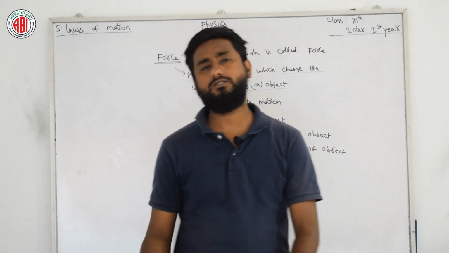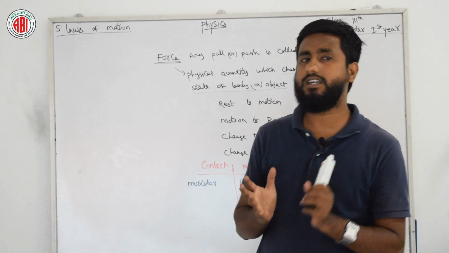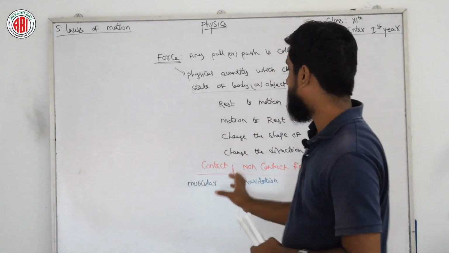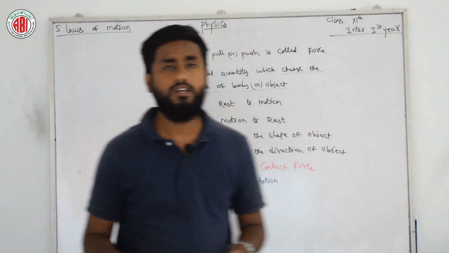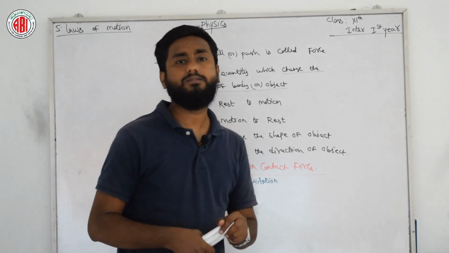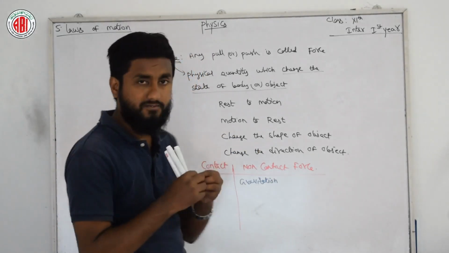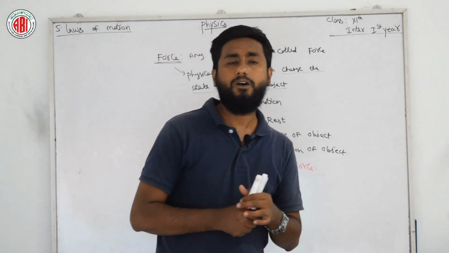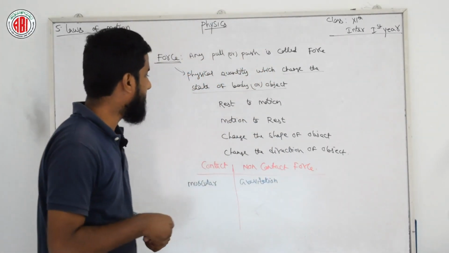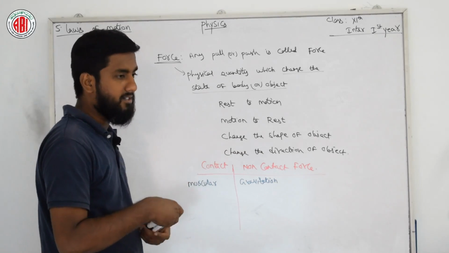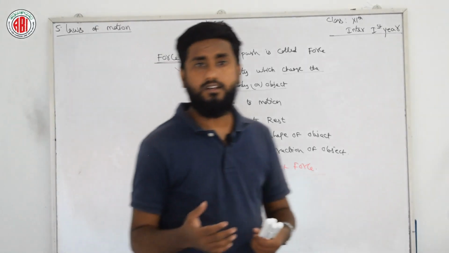What does it mean? I just explained that force is categorized into two types. Some forces directly contact the object or body, and some do not contact, they act as a force at a distance.